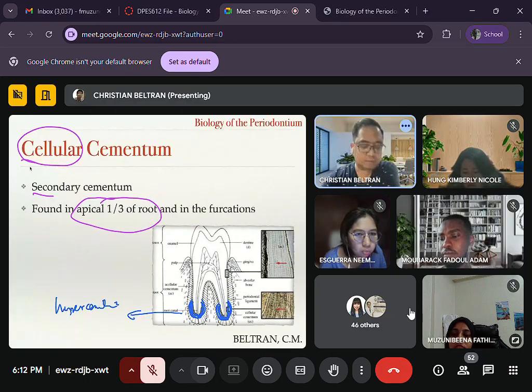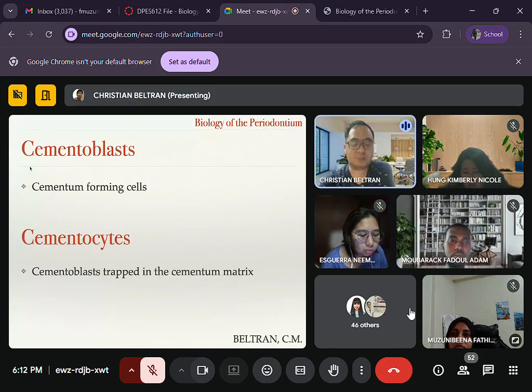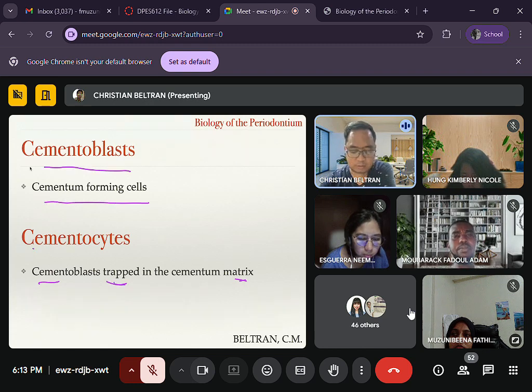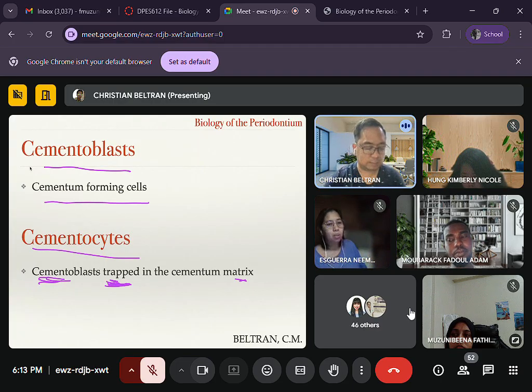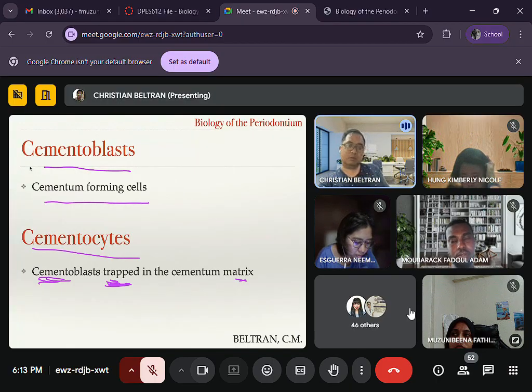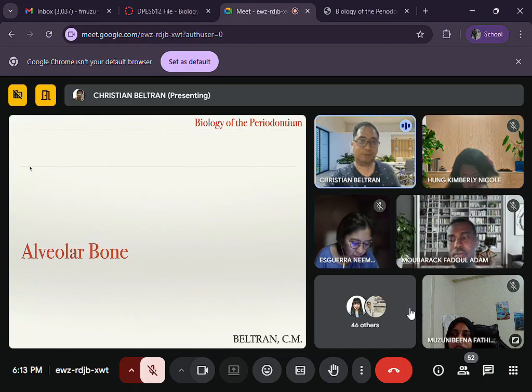So we have these cells here, cementoblasts. So cementoblasts are the cementum forming cells, while cementocytes are cementoblasts that are trapped into the matrix. Okay, cementoblast, cementum forming cells. Cementocytes, these are cementoblasts that are trapped in the matrix. Right? Oh, we're done now with the third one. Last na. Alveolar bone.